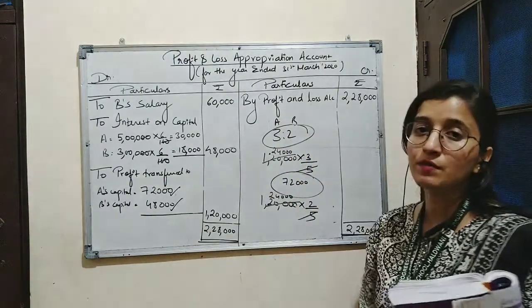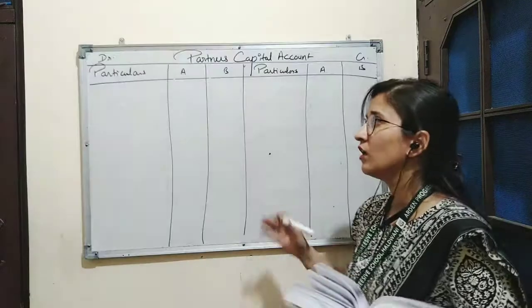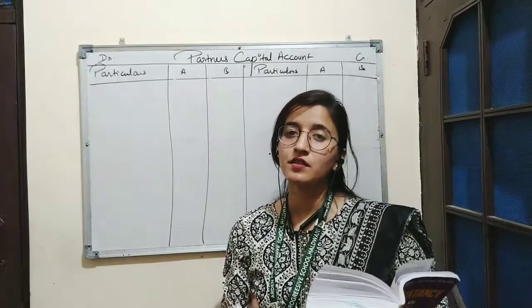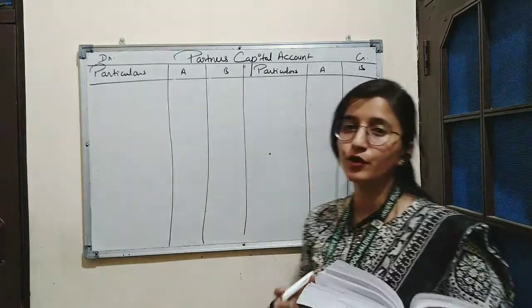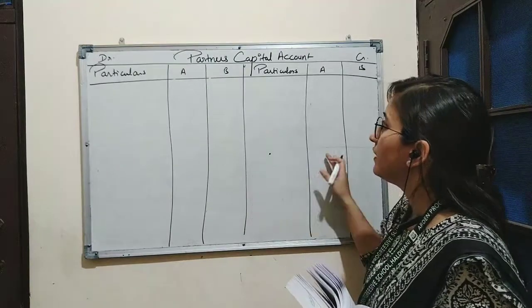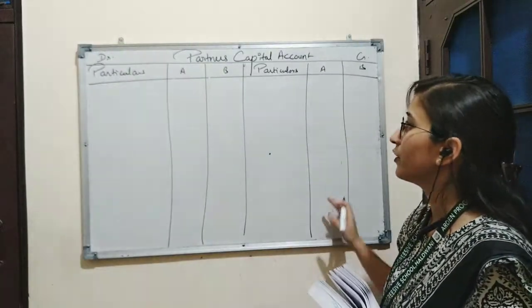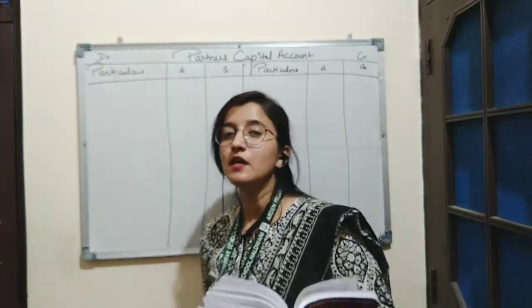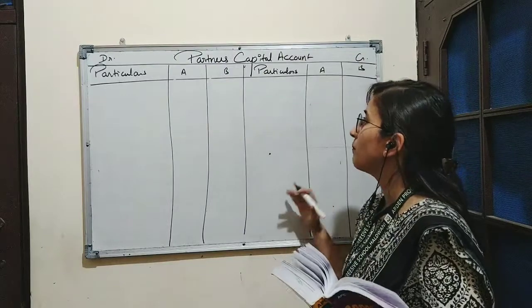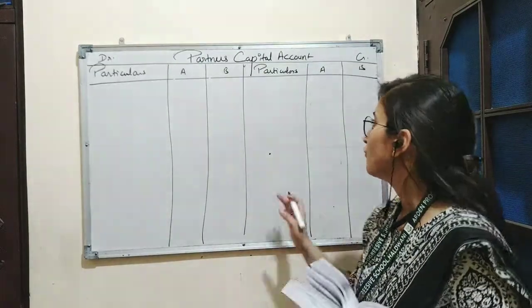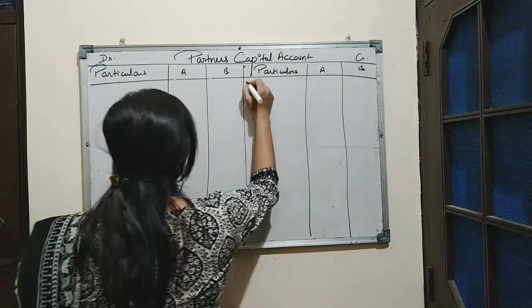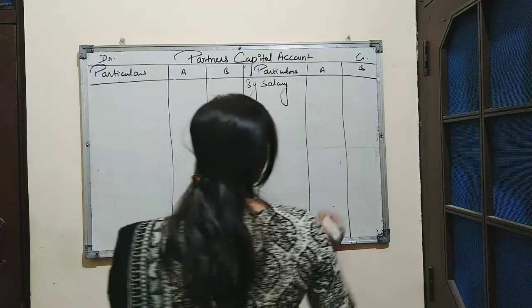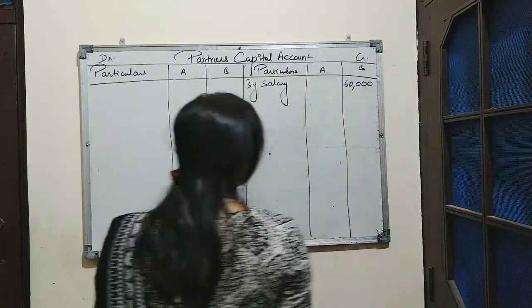Now after this, we will prepare partners capital account. Now this is the format of partners capital account. Partners capital account is the account which is prepared from partners point of view, which means all the incomes earned by the partner is recorded on credit side and all the expenses paid by the partner is recorded on debit side. So as we know, partner has received a salary. So first we will write by salary. Salary was received by the partner B amounting to rupees 60,000.